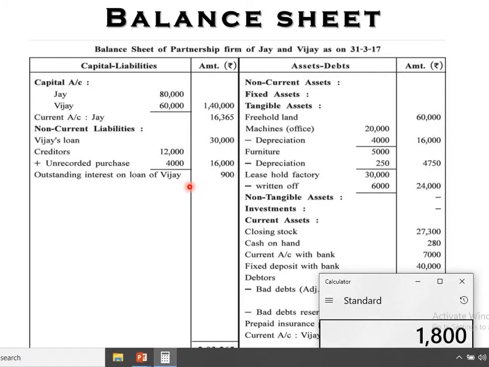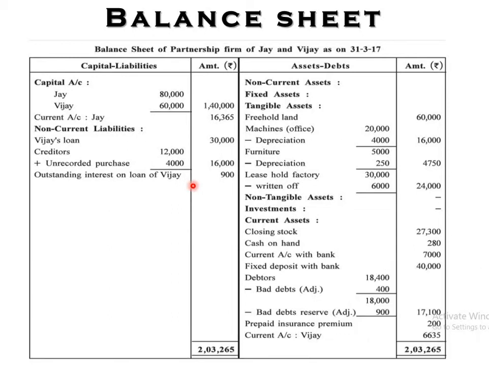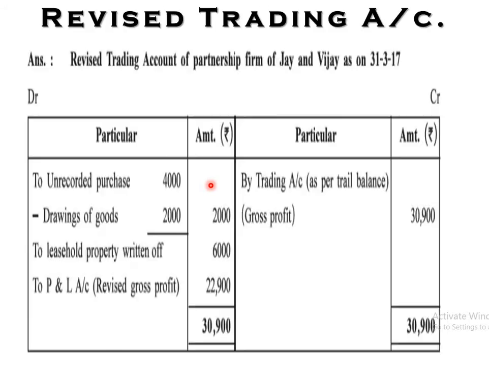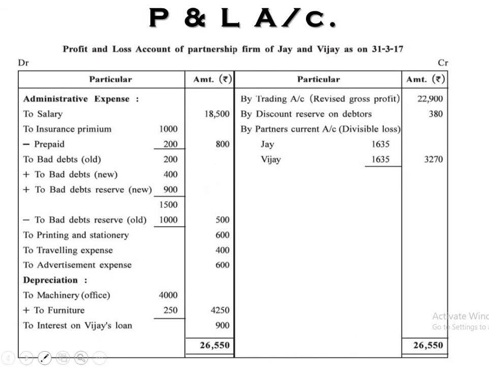See, it is on 1st of October. Loan was taken from Vijay on 1st of October, so for 6 months. So multiply by 6 by 12, easy, it is 900. So it is here, and another entry of that one on the profit and loss account, debit side, here, interest on Vijay's loan. So here exactly our adjustments are completed.